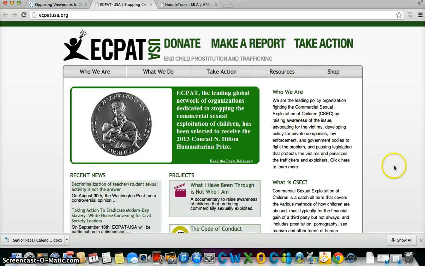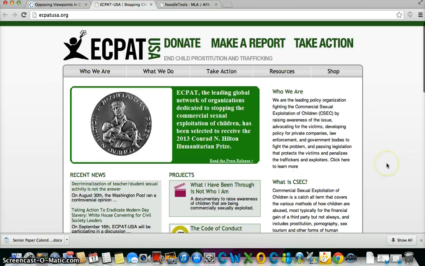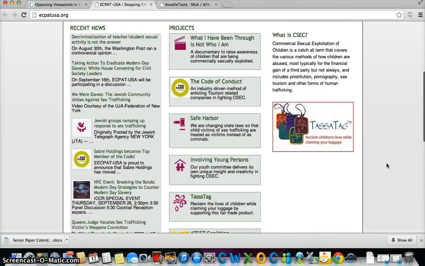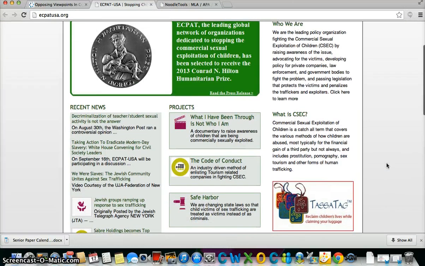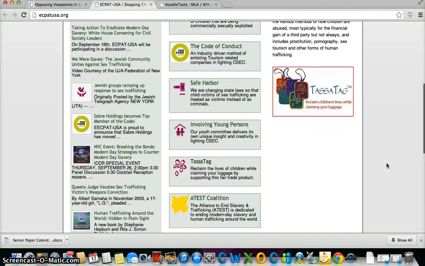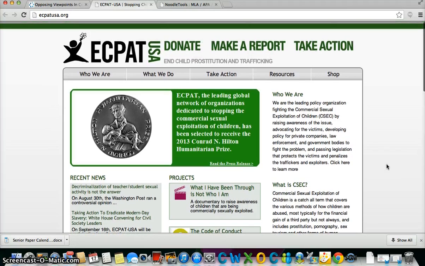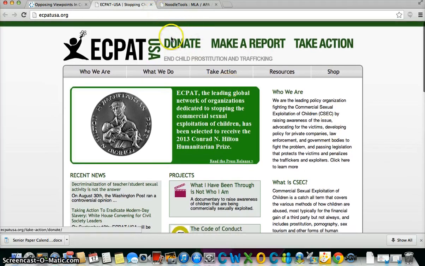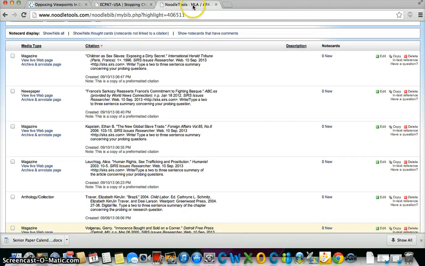And as you can see, this is the site, and it ends with a .org, so you know that this is something credible that you can use. So you can look through the site here and see if the information here answers any of your probing questions. If it does, then of course you will print this information, and then you can go to Noodle Tools to